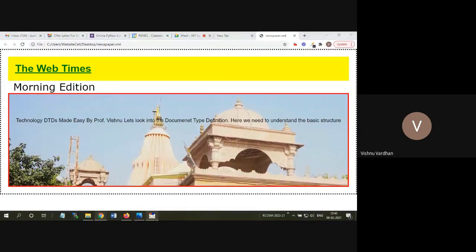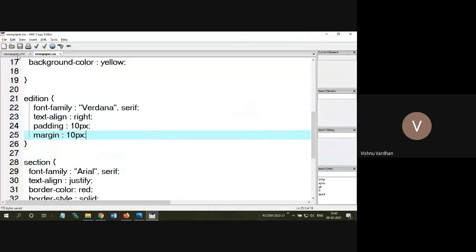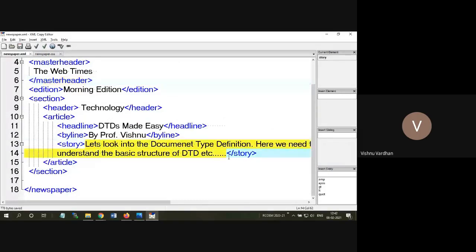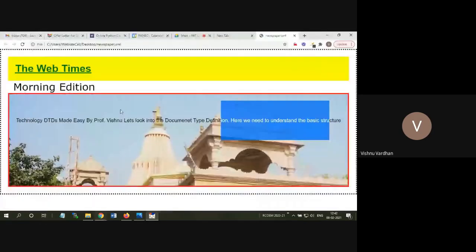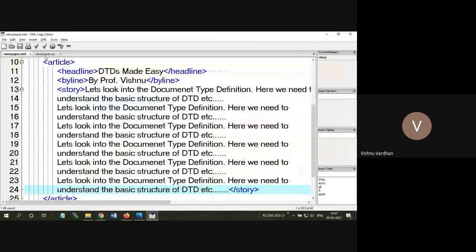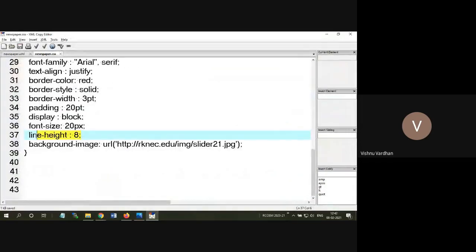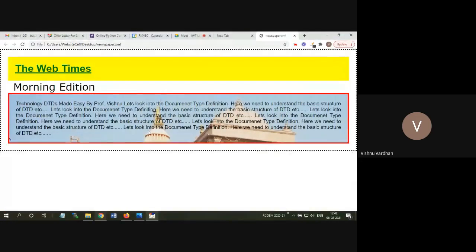We are having some content. Okay, the content is actually not given any separation. So I will repeat this content so that it will look something like this. Okay, so now reload this. I have to remove this line height. I will remove this line height, otherwise I will take this as 1.2. Okay, now refresh. Yes, it's much clearer.